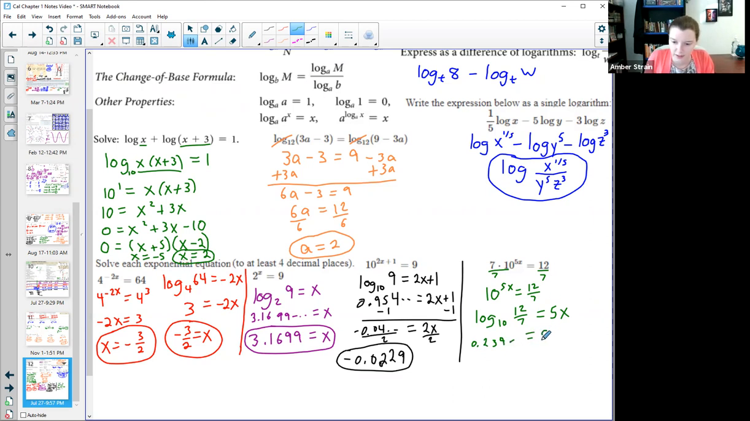Since that equals not x but 5x, I have one last step to solve for x by dividing by 5. So again, keep that straight in your calculator, divided by 5. That gives me the final decimal answer of 0.0468.